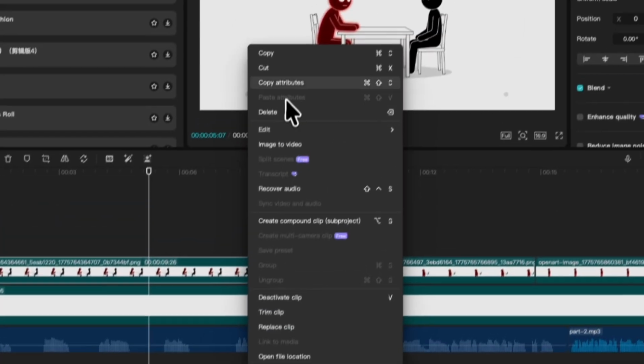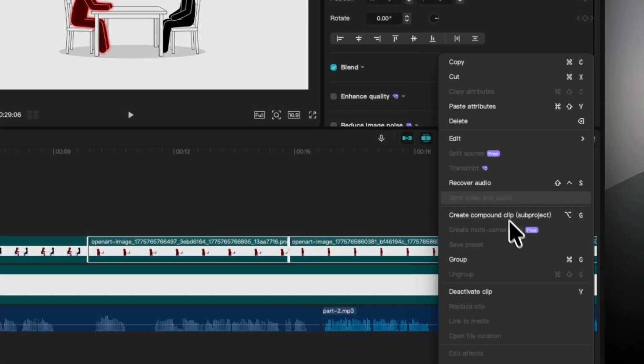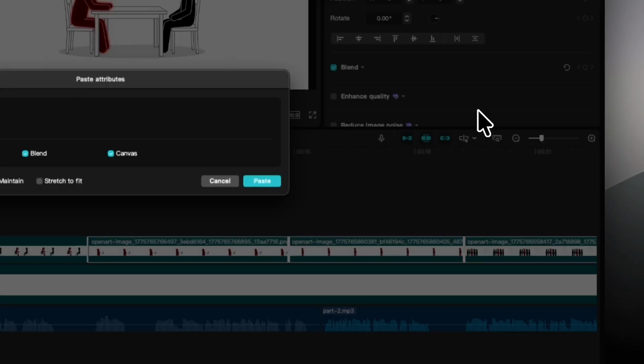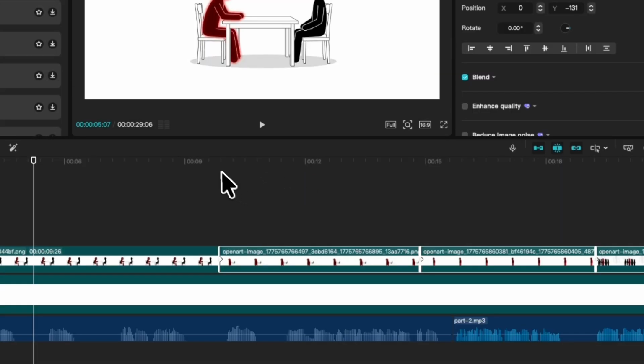Next, right-click on this image and choose Copy Attributes. Then select all the other images and click Paste Attributes to apply the same effect. You should also adjust the last keyframe for each clip's length.